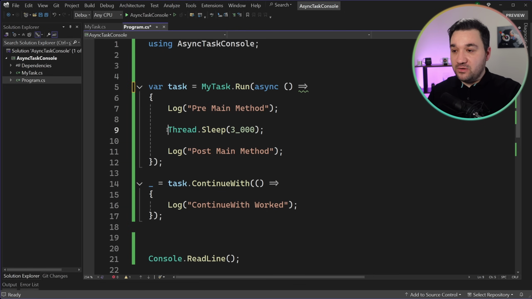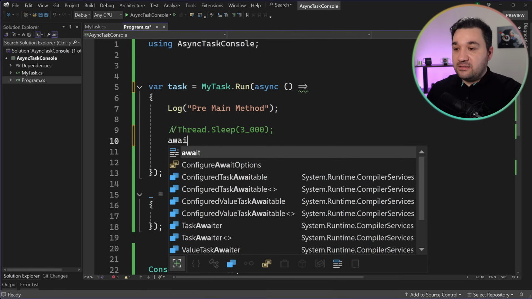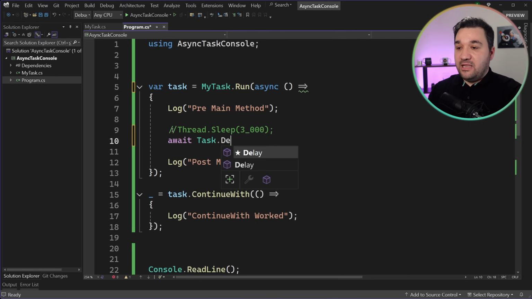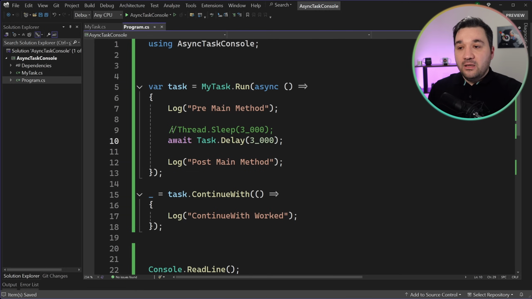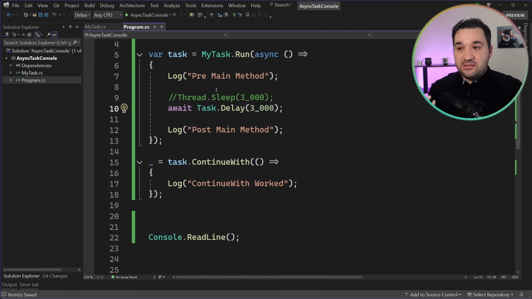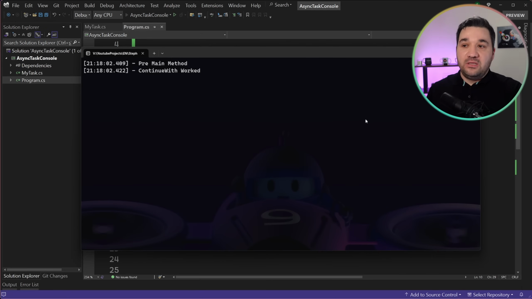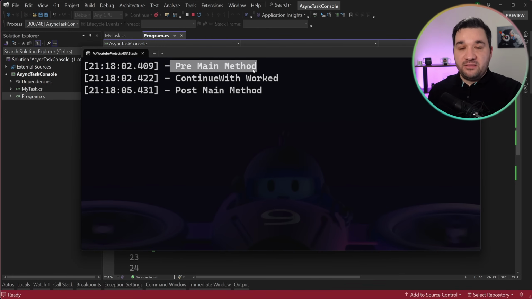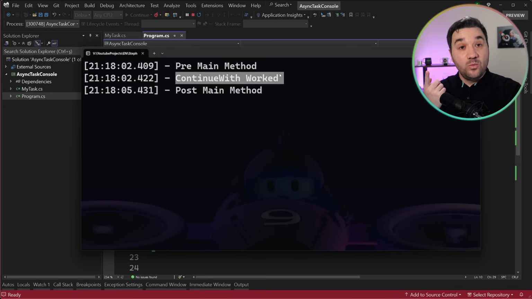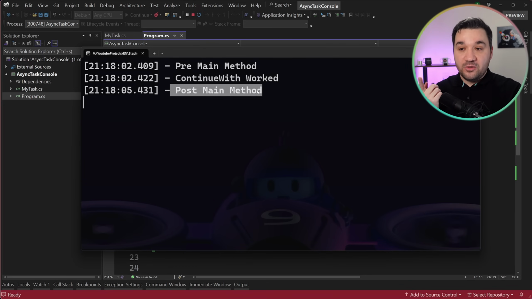So instead of this one, let's call Task.Delay with the same parameter, 3 seconds. Now what we are expecting is that pre-main method will still be printed out, wait 3 seconds, and then post-main method will be printed out. But let's see how it's going to be, and then the continuation. What happened here was pre-main method printed, and then the continue with worked, and then the post-main method.